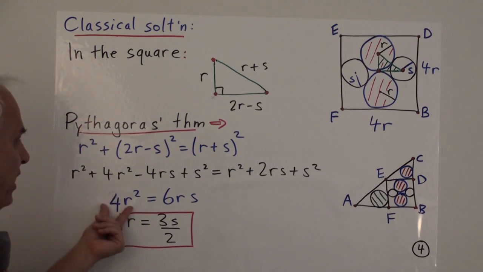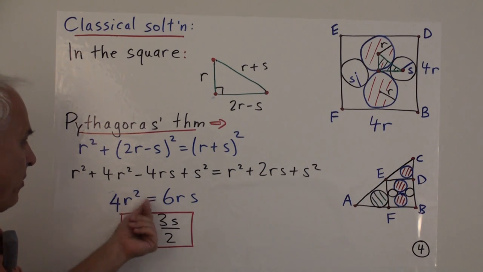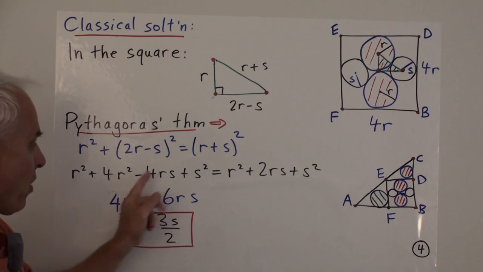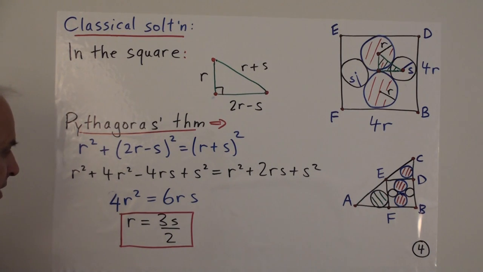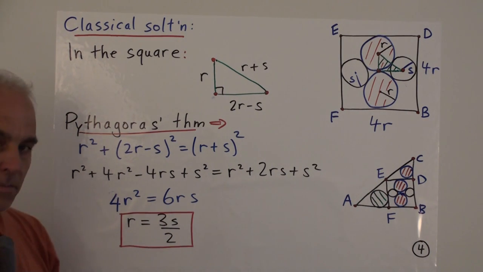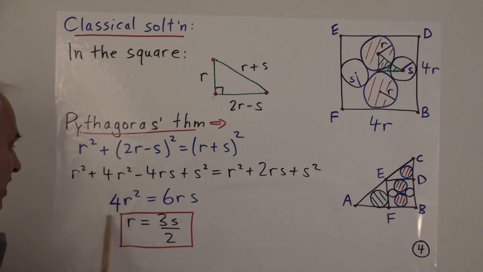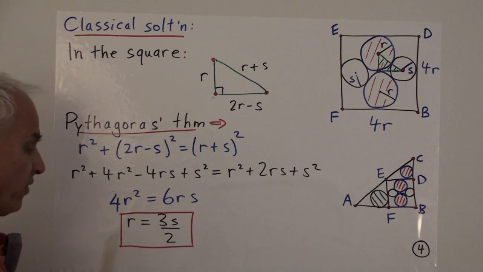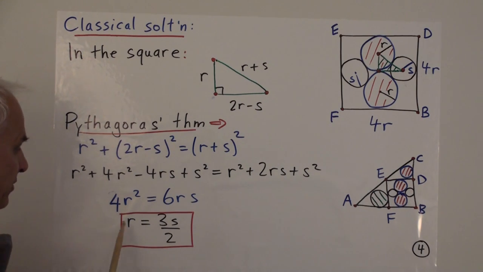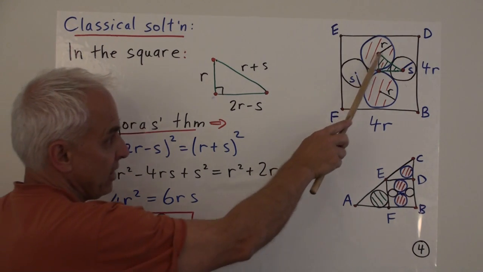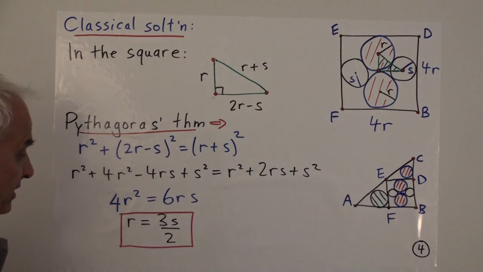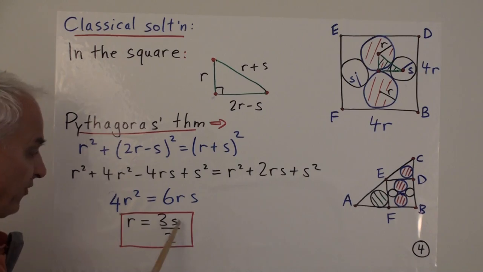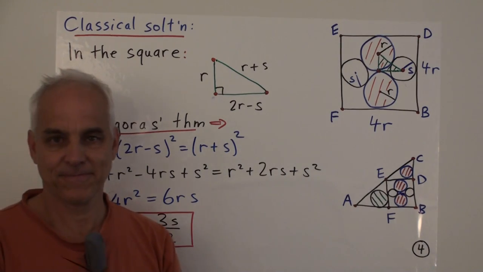The 4r squared here we can isolate by bringing the 4rs to the other side for a total of 6rs. Then we can cancel an r, because r is not going to be 0. We can also cancel a 2, and we'll get r equals 3s over 2. That's the relationship between the radius of the red circle and the radius of this smaller circle s. r is equal to 3/2 of s.